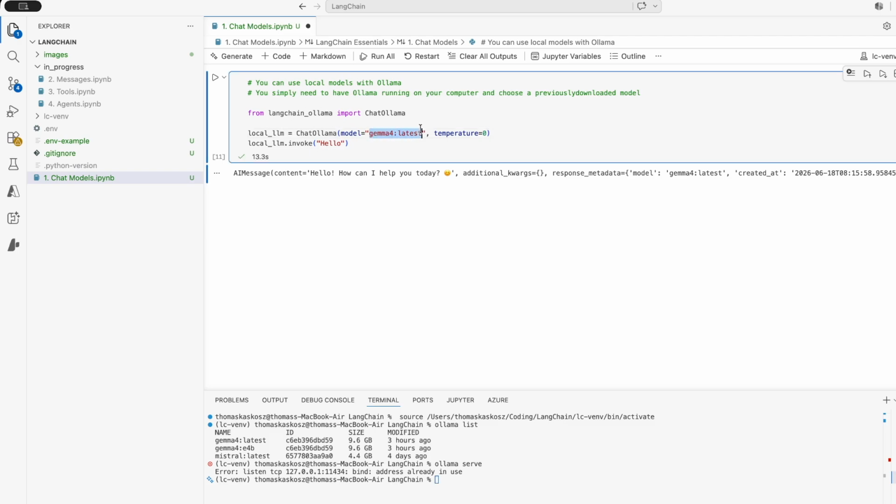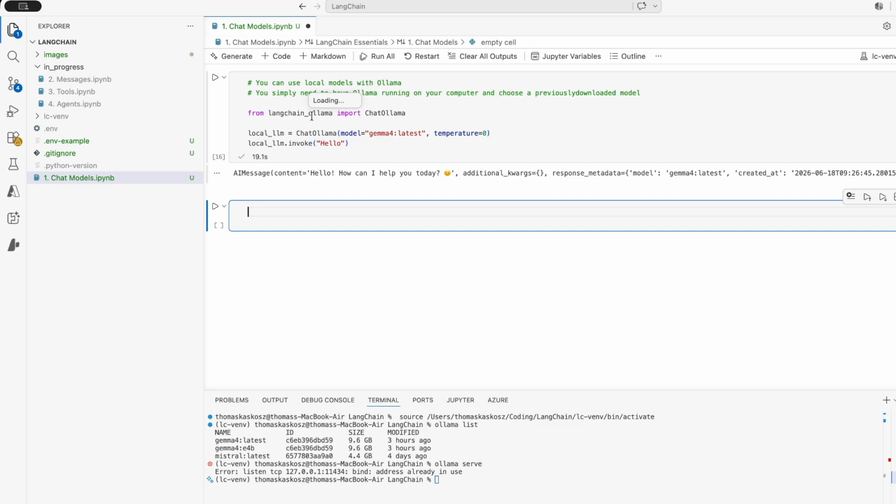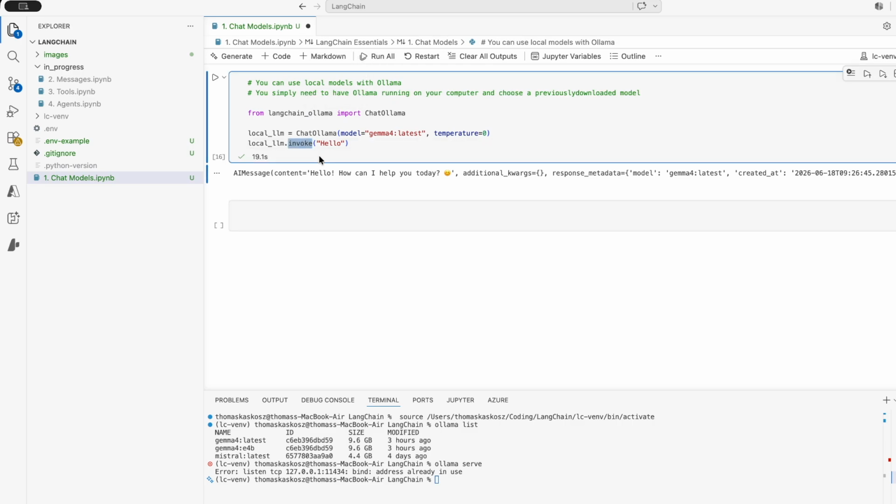So I chose this one, Gemma 4, and let's try again the single prompt. And it may take some time for the first one at least. Also, this is a fairly large model for my laptop. But you see that at least you have this consistency across the different vendors, whether you use a cloud model or a local model, if you use one from Mistral, OpenAI, or even here from Google. This is always the same method that you will use: .invoke.